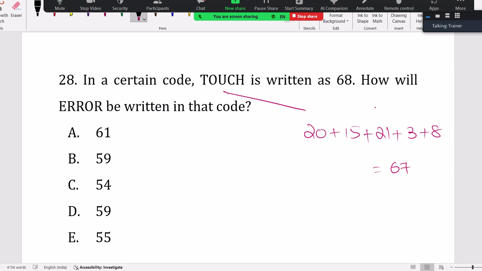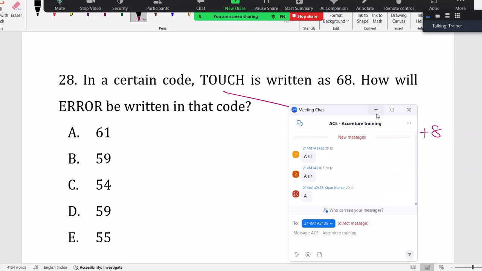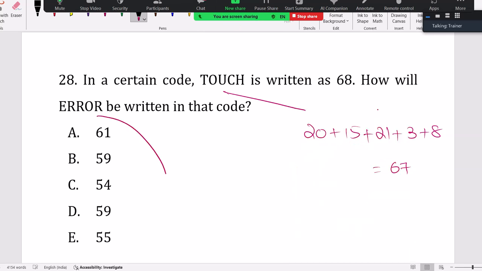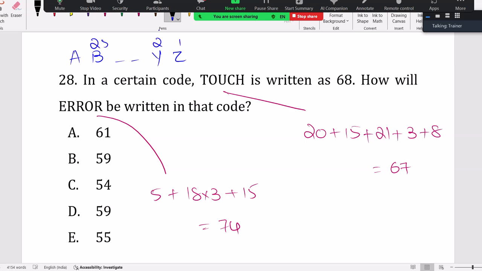We can think that sir added 1 to get 68. Okay, if that is the case, with 5 plus R is 18, 3 times, O 15: 5 plus 15 is 20, 20 plus 54 is 74, 74 plus 1 is 75, which is not in the options. That means our logic is wrong. 67 plus 1 is 68, but 74 plus 1 is 75 is not in the options. Now we have to change the logic. It is not multiplication, there must be some addition. Reverse code, what is reverse code? See, A to Z, I can take Z value 1, Y value 2, B value 25, A value 26.